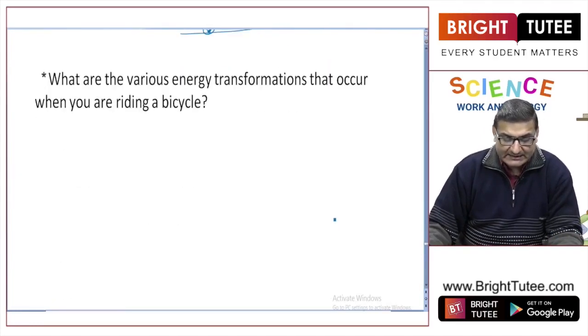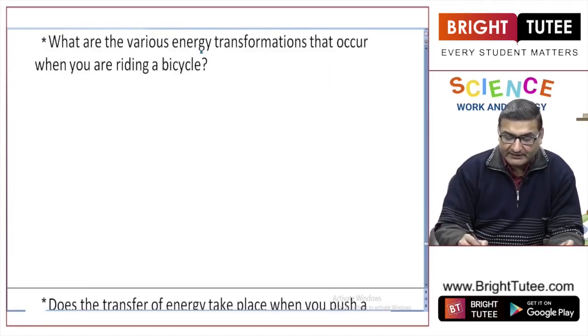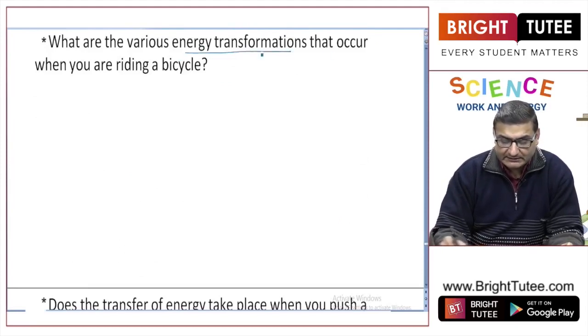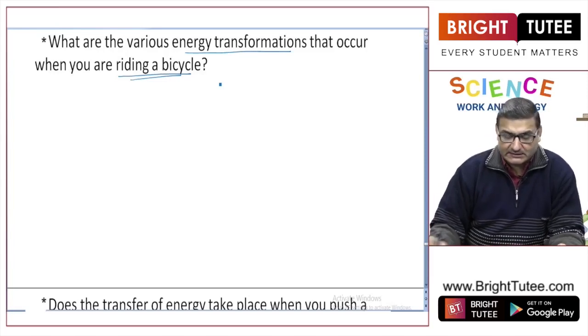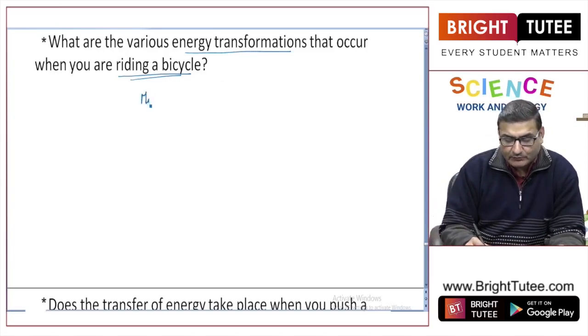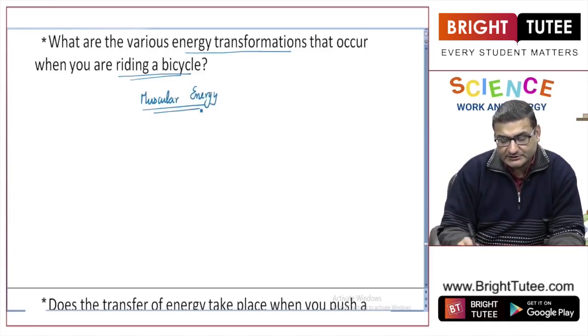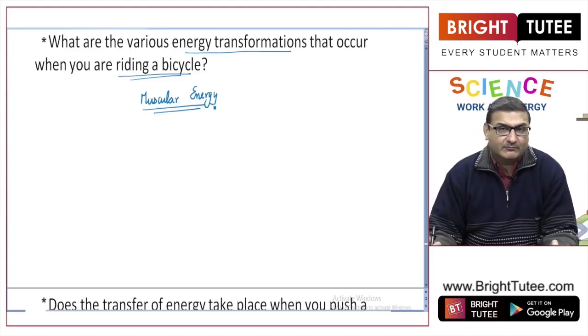Let us see the next question. What are the various energy transformations that occur when you are riding a bicycle? Now, when you are riding a bicycle, you are pedaling, and when you are pedaling, you are consuming the muscular energy that you have in your body due to the chemical energy of the food.